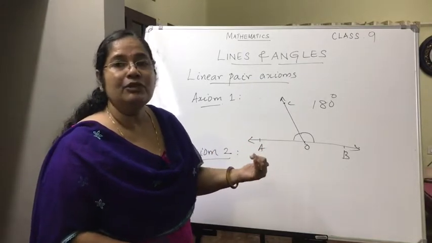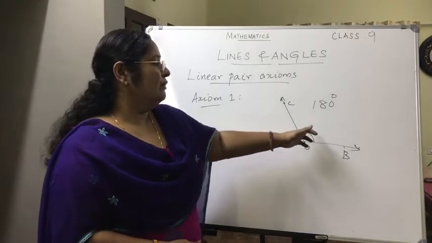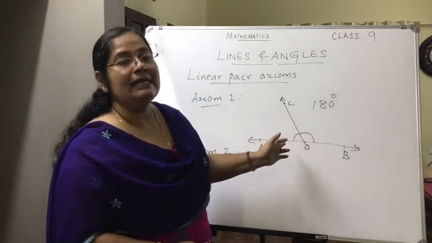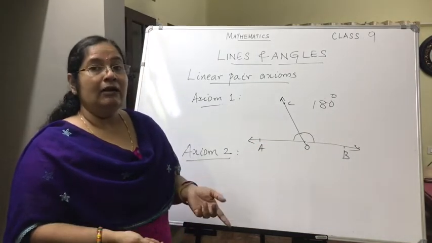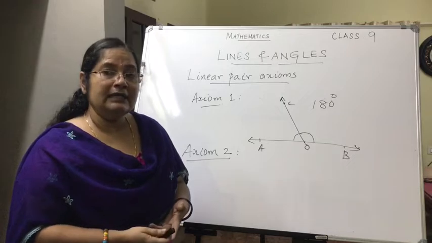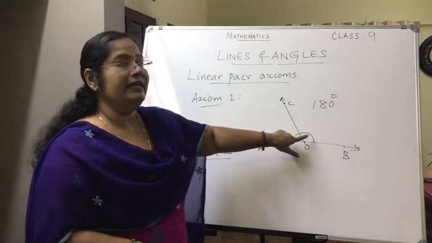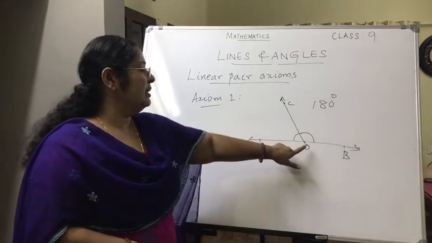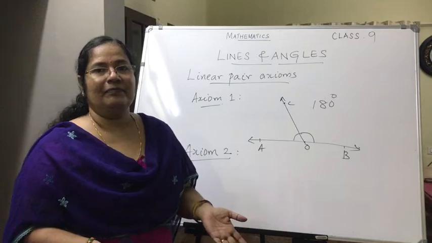That is axiom 2. That is, if these two angles' sum is 180, the uncommon arms, which are OA and OB, form a straight line.